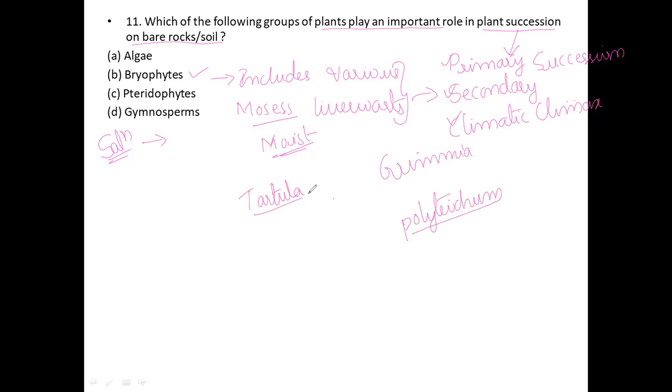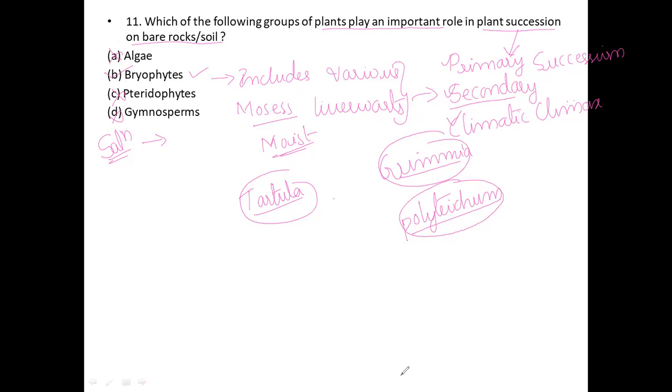These are the best examples. These all are included under the bryophytes because they are mosses. So in the second stage of plant succession they will grow. Especially the bryophytes play a very important role during plant succession. So this is the correct option, not algae, not pteridophytes, and not gymnosperms. Okay, so this is all about this.